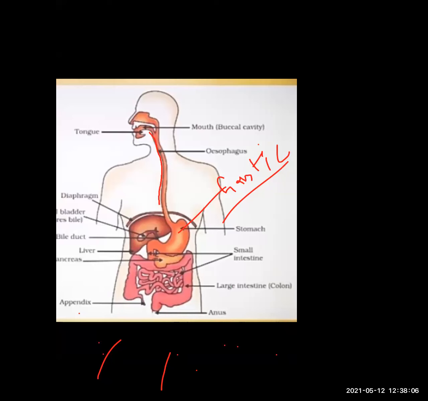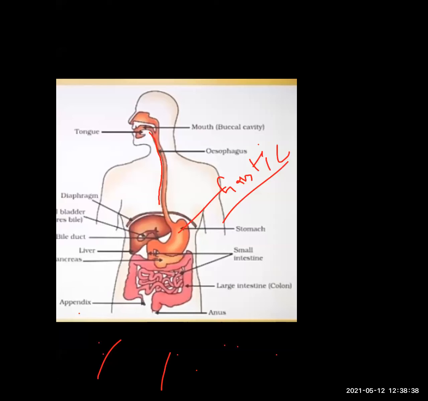Is it clear, everybody? When HCl is not present, the direct answer is this: digestion of protein does not take place inside the stomach, because pepsinogen is not converted into pepsin. Clear, beta ji? Clear. Next is the mucus.